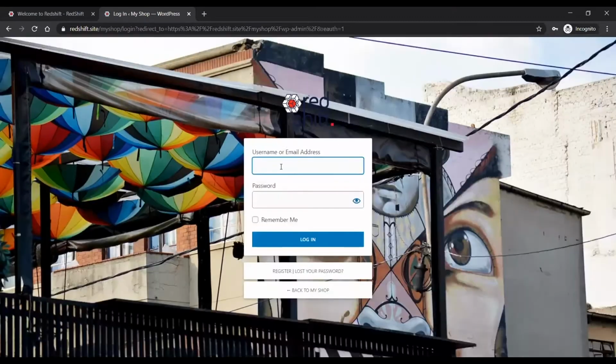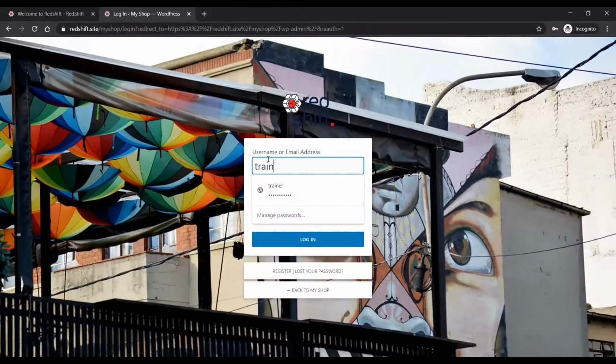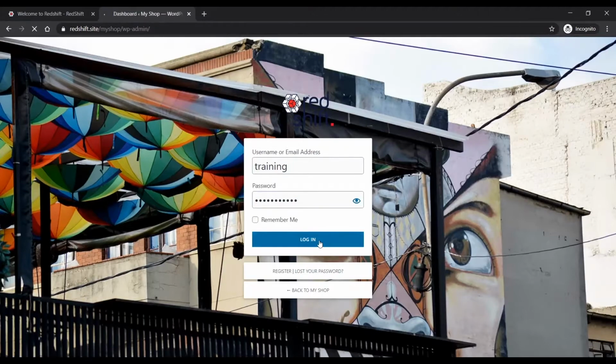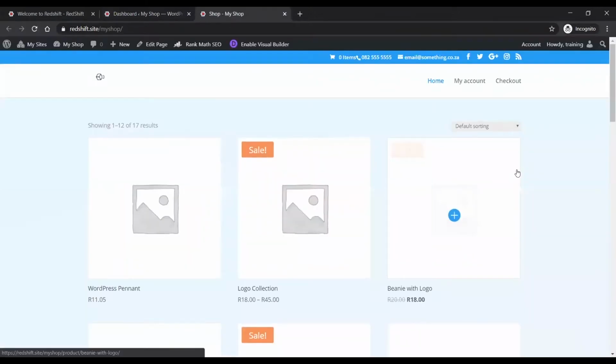Okay, it's really that simple and easy to create a site on Redshift. My site has now been created. You'll see that I've been moved to the URL redshift.site/myshop, and then /login, which is where you log into the admin area. I can log in, and then I'm going to open my site in a new tab, just so that you can see what I have created in those couple of seconds.